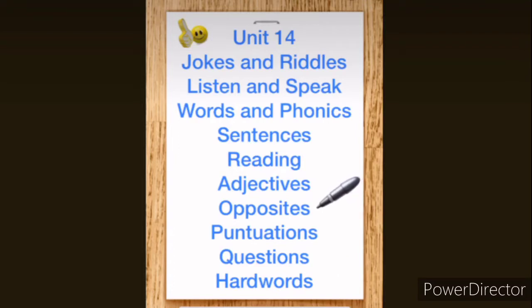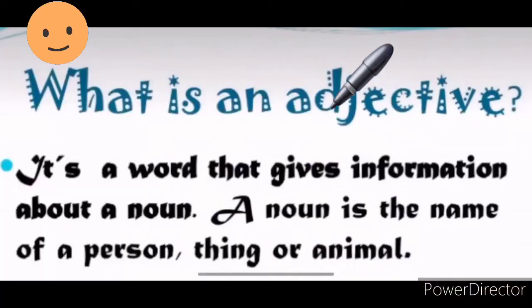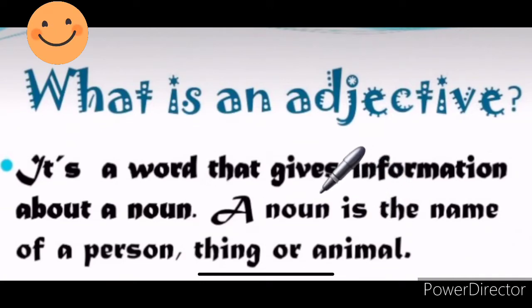Okay, I request you all to please take out your English textbook. Thank you. Next exercise is about adjectives and opposites. We already did both of the topics, but for the revision, let's do it again. So, what is an adjective? It is a word that gives information about a noun. And what is a noun, students? Everybody knows a noun is a name of a person, place, animal, or thing.